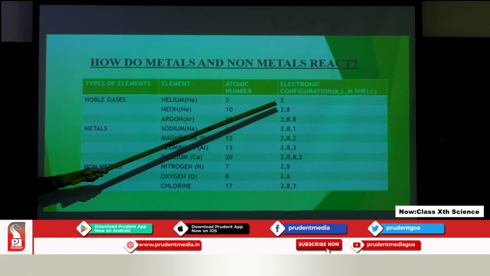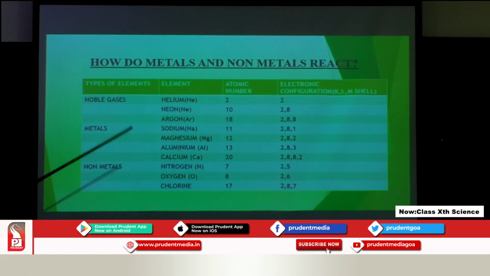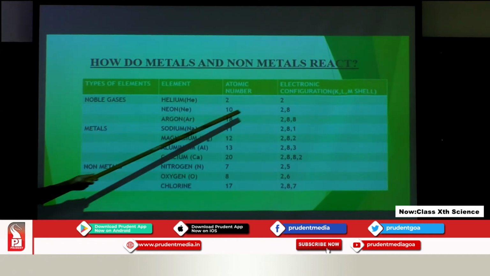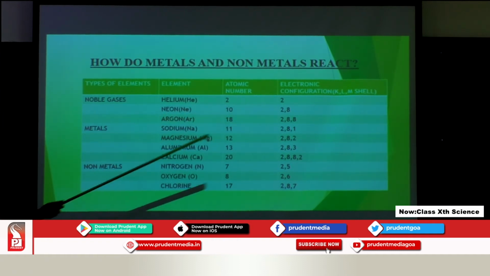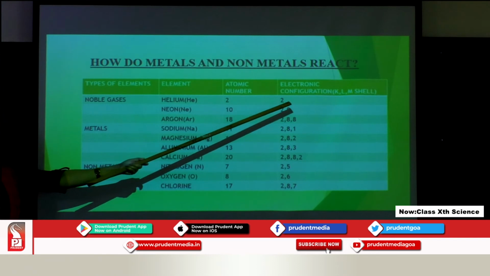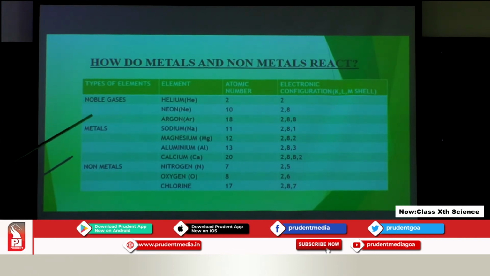The shell is completely filled. In the K shell there are a maximum of 2 chairs. 2 chairs for whom? For the electrons. So, here the 2 chairs are completely occupied. In the L and M shells, the maximum number of electrons, or the maximum chairs which are present, is only 8. So, only 8 electrons can fit in that place.